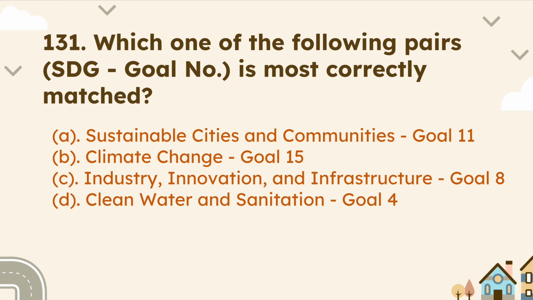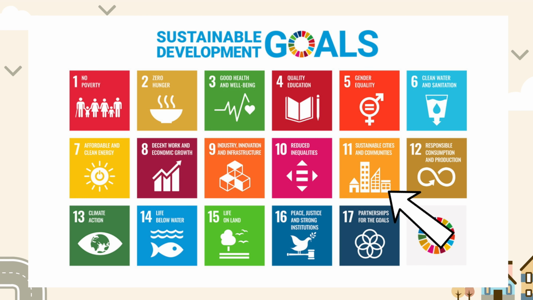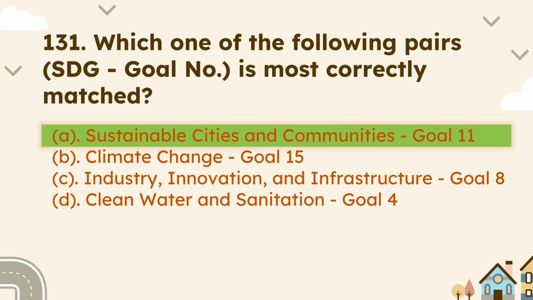Next question is: which one of the following pairs of SDG goal number is most correctly matched? As I told you earlier, there are a total of 17 SDG goals prepared by the UN and adopted by all the members of the UN in the year 2015. On the screen you can see all the 17 SDGs and their respective numbers, and out of the given options, SDG 11, which focuses on sustainable cities and communities, is correctly matched. Therefore, the correct answer is option A.